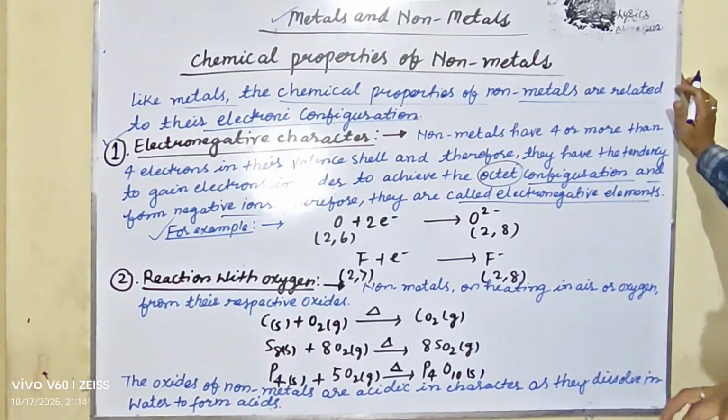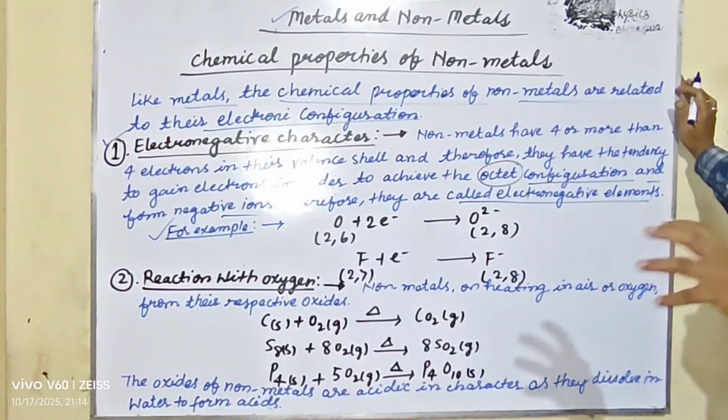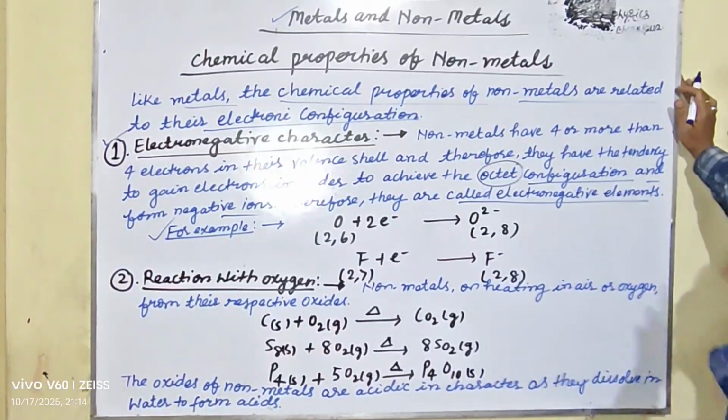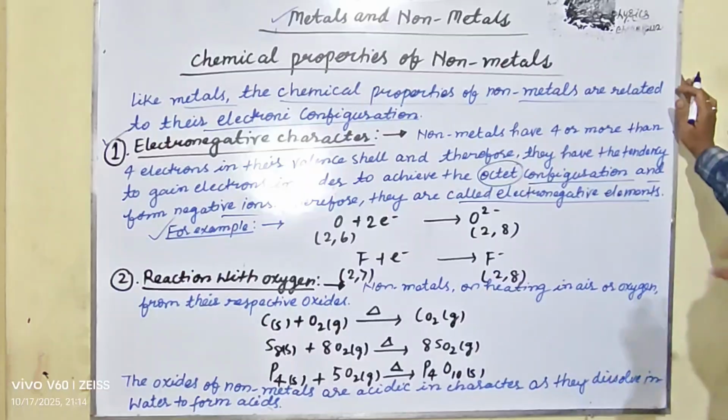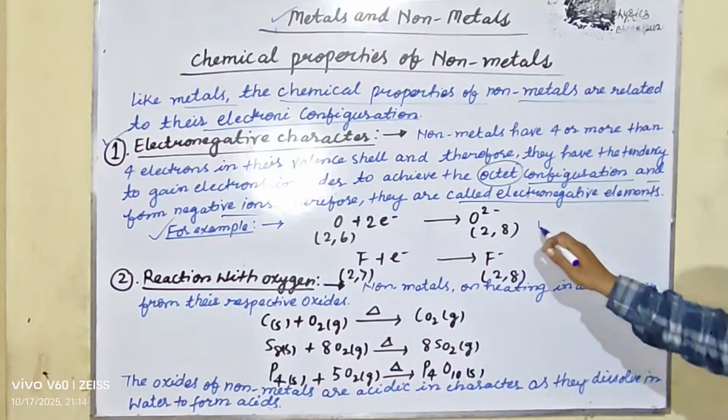Non-metals have 4 or more than 4 electrons in their valence shell, and therefore they have the tendency to gain electrons in order to complete the octet configuration. With 8 electrons they form a negative ion. Therefore they are called electronegative elements.